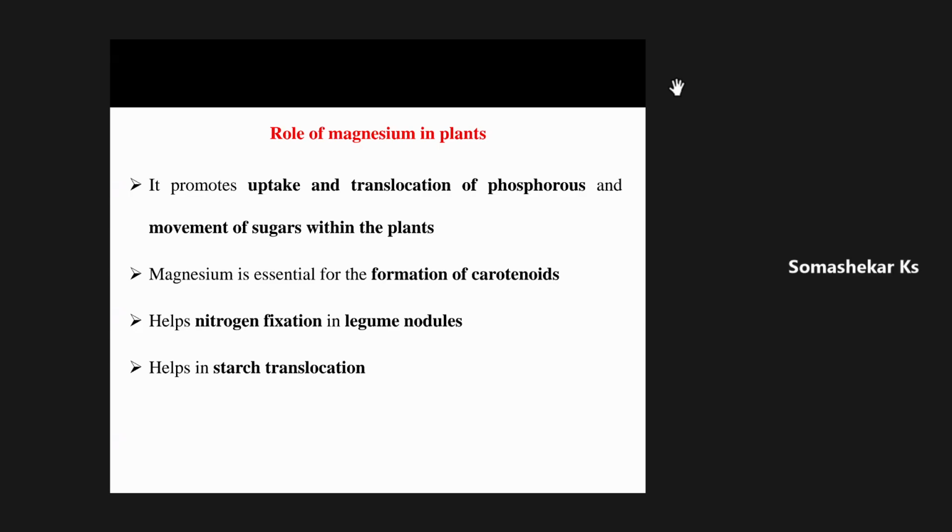Chikmagalur. Early root growth and development, which nutrient helps with that? Sir, promote, sir. Promote early root development, sir.